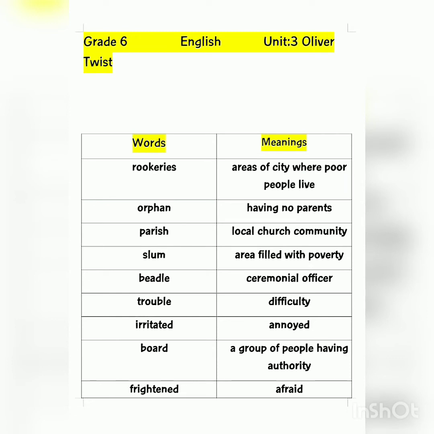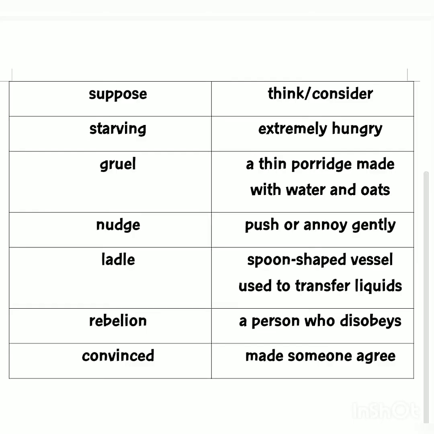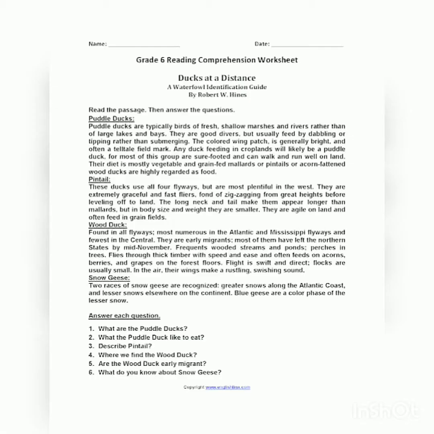After that come the difficult words along with their meanings. These are some of the words and meanings that are done in your notebook. You were asked to make sentences of these words in your own words. Some of these words are rookeries, orphan, parish, slum, along with their meanings. All of these words are mentioned over there.